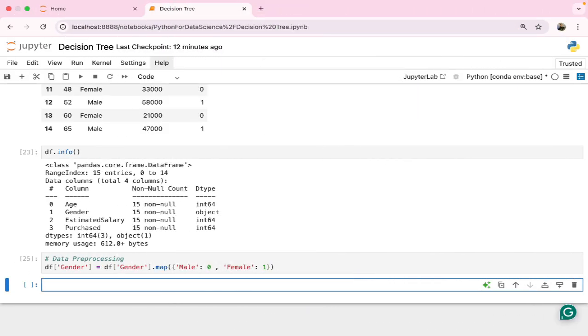So, this thing is done. Okay, we have converted that text type data, object type of data. Now, what is next? Feature selection. Feature means the independent and dependent variables, which we know about.